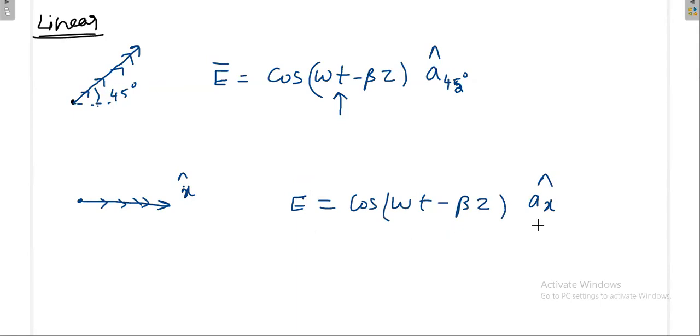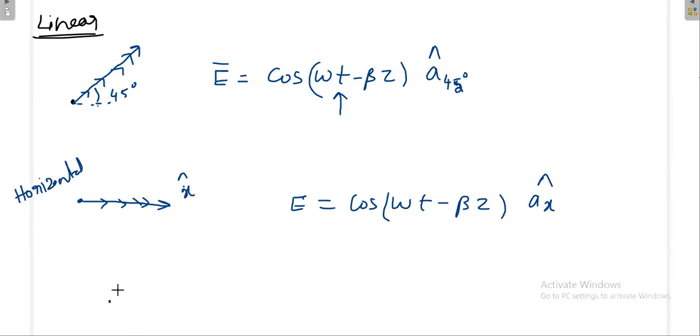Whenever you see this term, very clearly the electric field is going in only one direction. You should also know whether this direction is horizontal or perpendicular to the ground. In this case I have drawn it horizontal to the ground. This is the example for horizontal polarization.